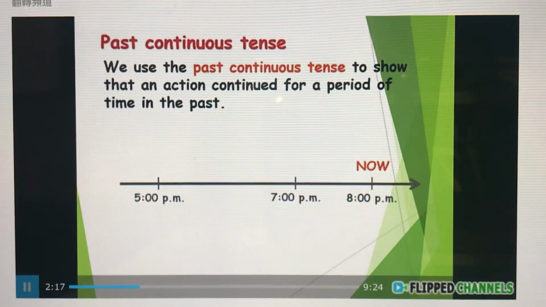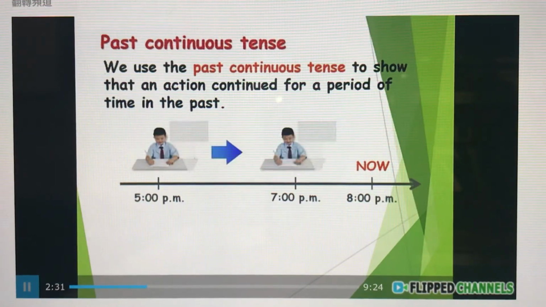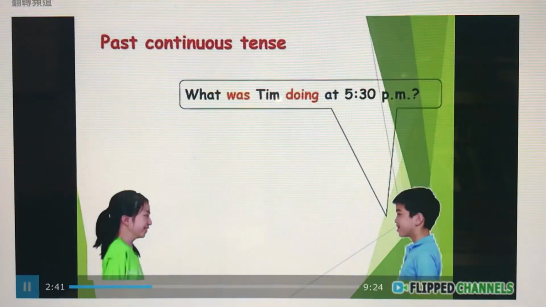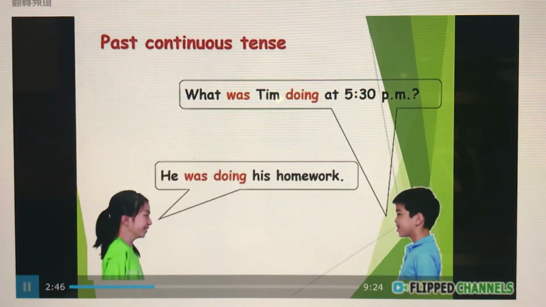So we use the past continuous tense to show that an action continued for a period of time in the past. For example, if right now it is 8 p.m. and from 5 to 7 p.m. Tim was doing his homework. What was Tim doing at 5:30 p.m.? So you may say, he was doing his homework.